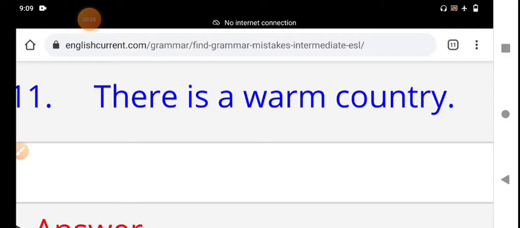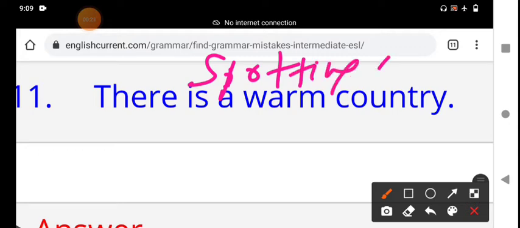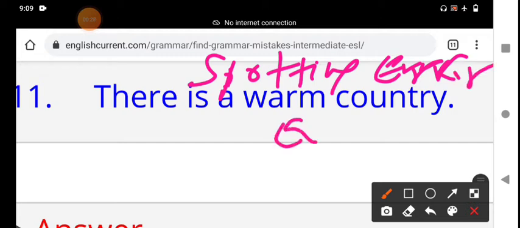Today's topic is the remaining part. Yesterday, in the previous class, the topic was spotting errors and finding the explanation.